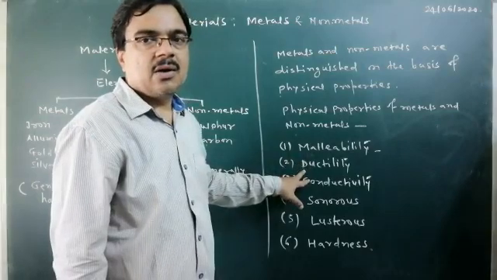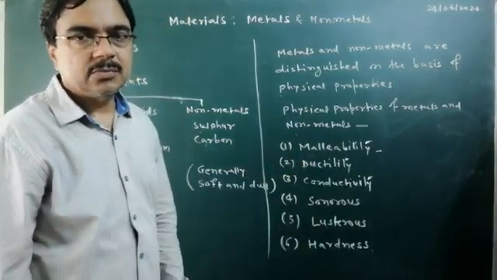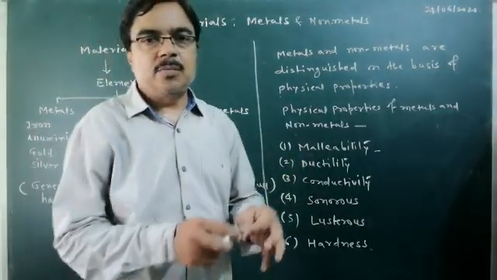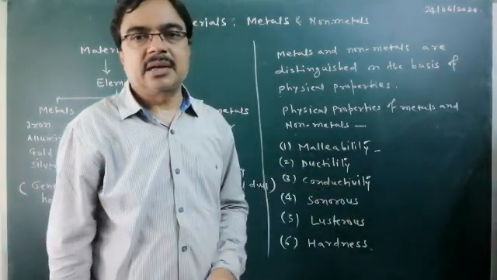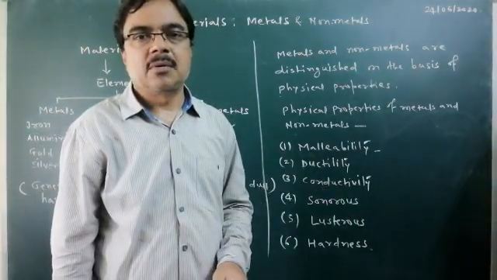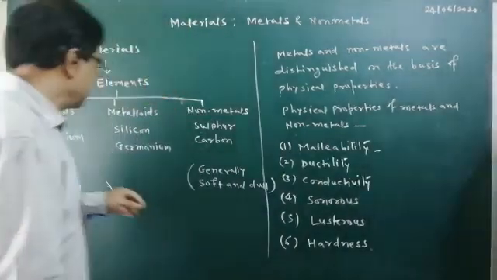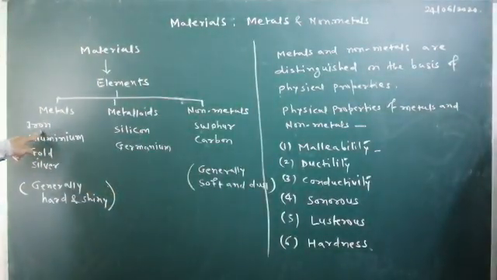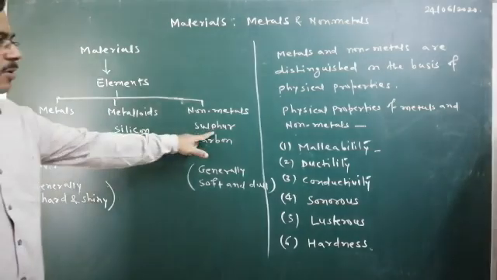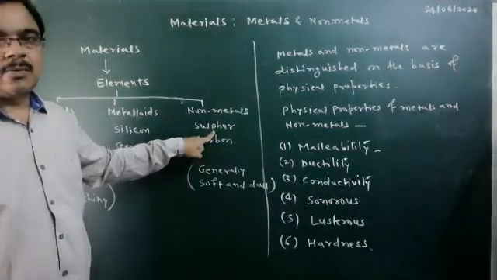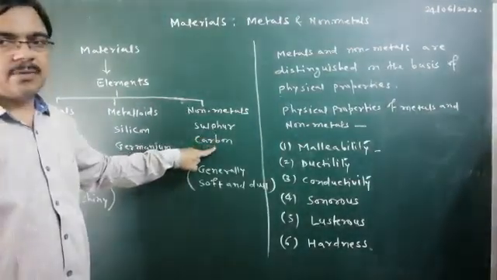Second is ductility. The property of metal to be drawn into wire is called its ductility. You can make wire of iron, aluminum, gold, and silver, but you cannot make wires from sulfur and carbon.